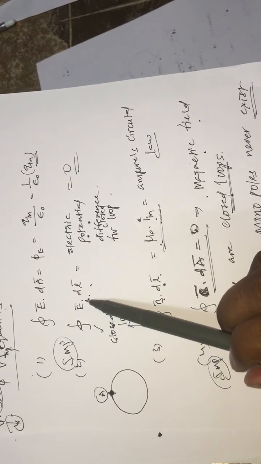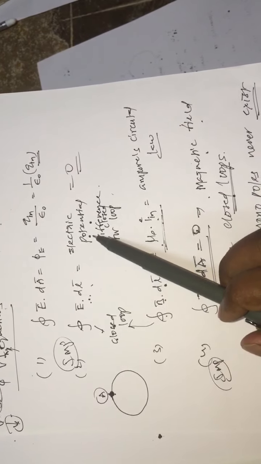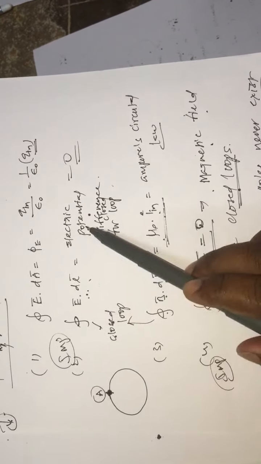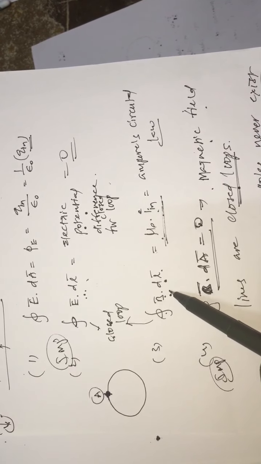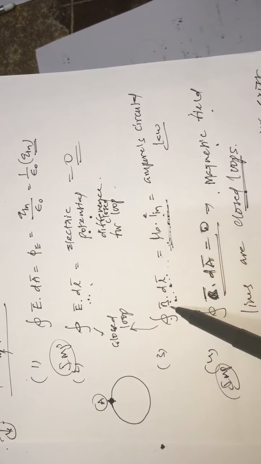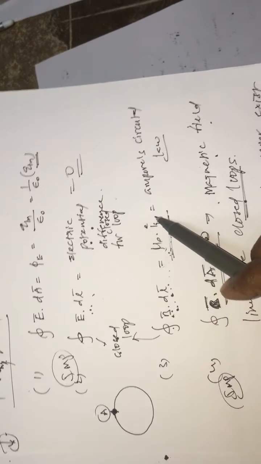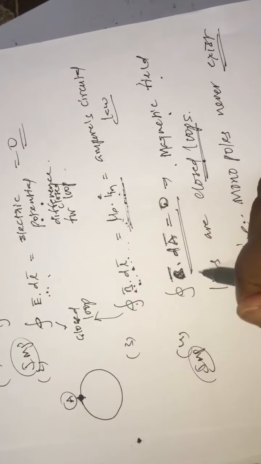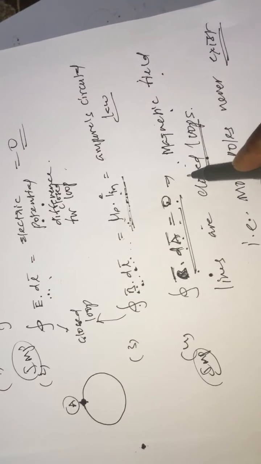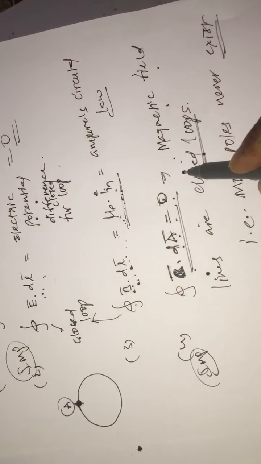And the closed integral of E vector dot dl vector equals the electric potential difference for a closed loop, nothing but potential at A minus A equal to 0. And the closed integral of B vector dot dl vector equals mu naught times the total current enclosed by the loop, which is independent of the shape of the loop. So this is the statement of Ampere's circuital law. And this one, the closed integral of B vector dot dA vector equal to 0, means that magnetic field lines are closed loops and monopoles never exist. These are the simple lines which we need to remember.